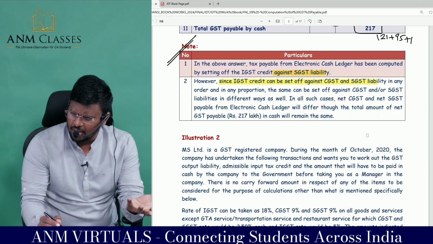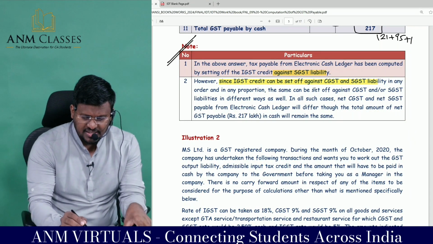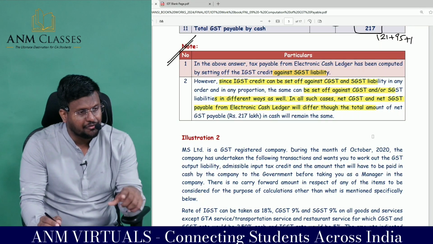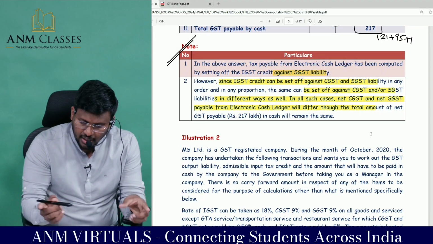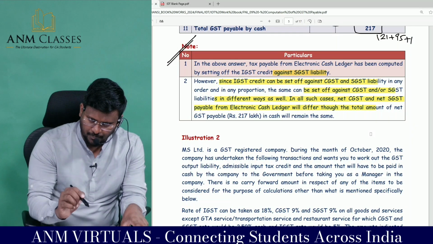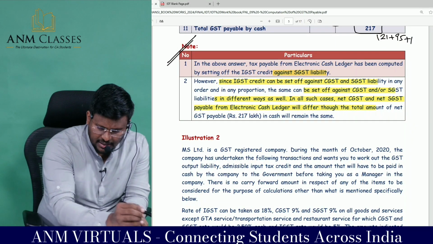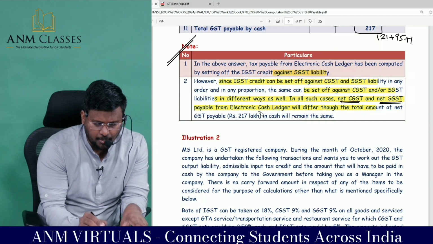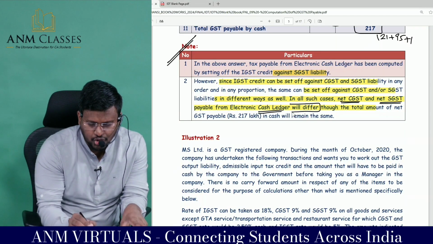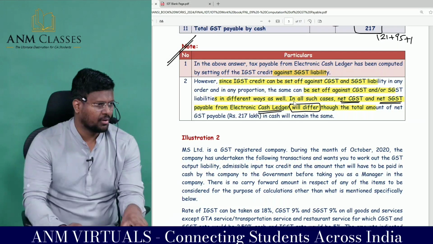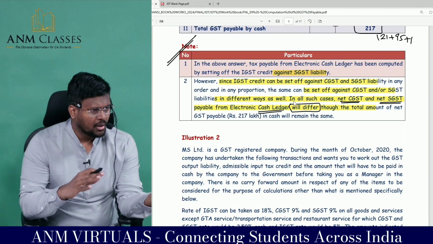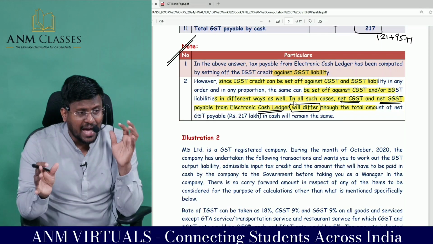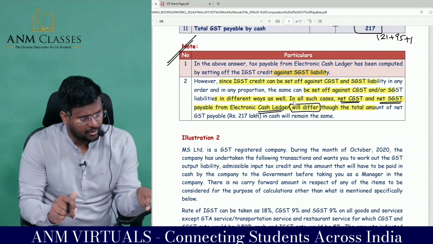In any order and in any proportion, same can be set off against CGST or SGST liability in different ways. In all such cases, net CGST and net SGST payable from the electronic cash ledger will differ, because based upon the set off, the net CGST payable and net SGST payable will differ.